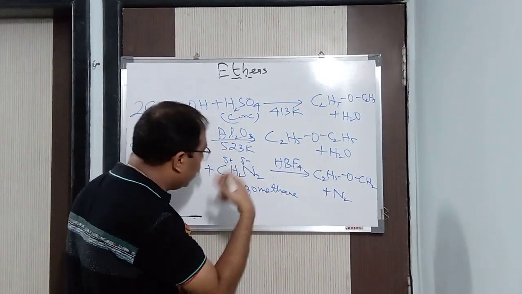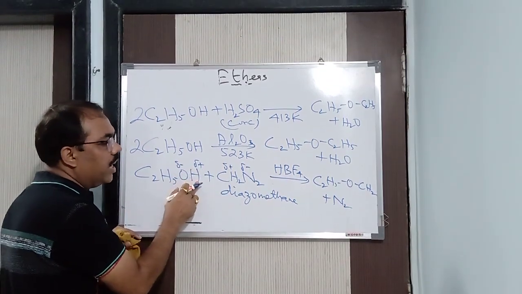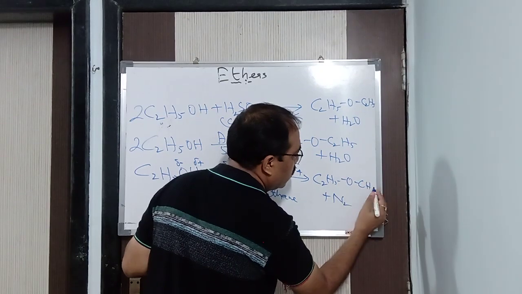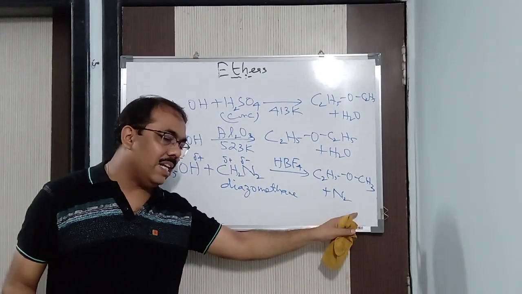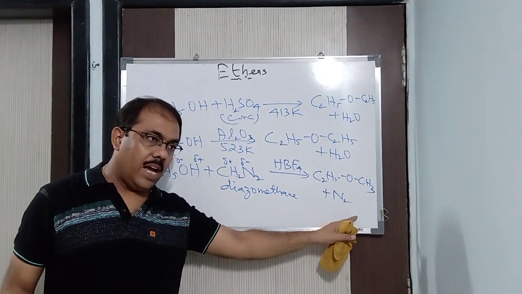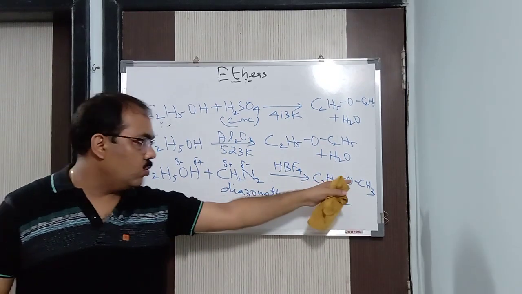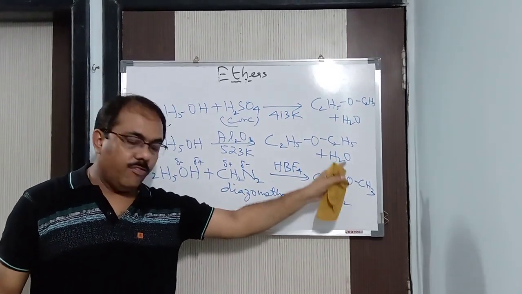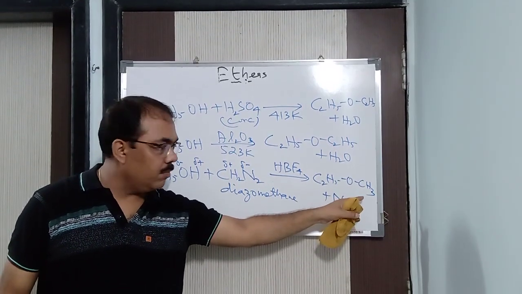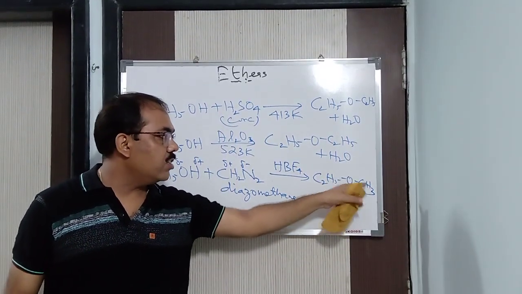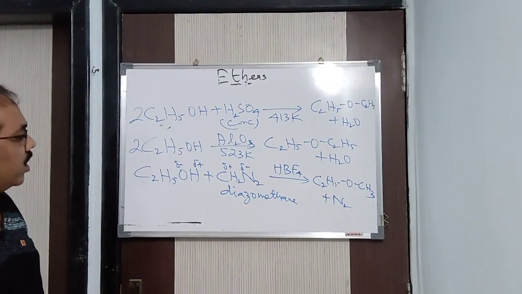Now when H is released, H takes a pair of electrons and hence it becomes negative. So it reacts with this positive to form CH3. What I said? N2 will release an electron, and it is forming H. Now this H, which is negative, reacts with this CH2, which is having a deficiency, to form CH3. Carbon is having a deficiency of electrons now, because carbon has 3 bonds. So hence it forms CH3. So you get C2H5OCH3 plus nitrogen. So in this way you can prepare it.